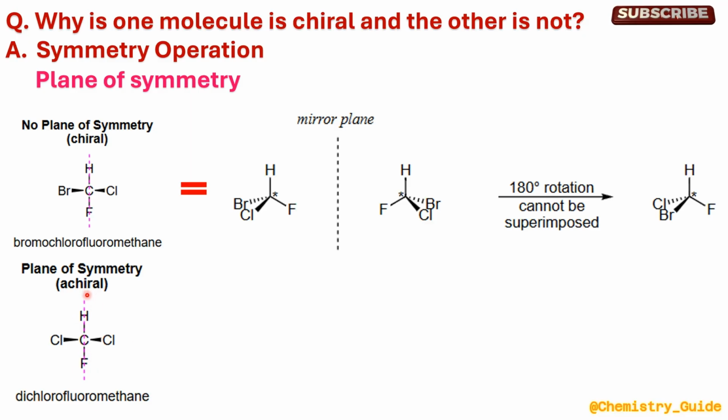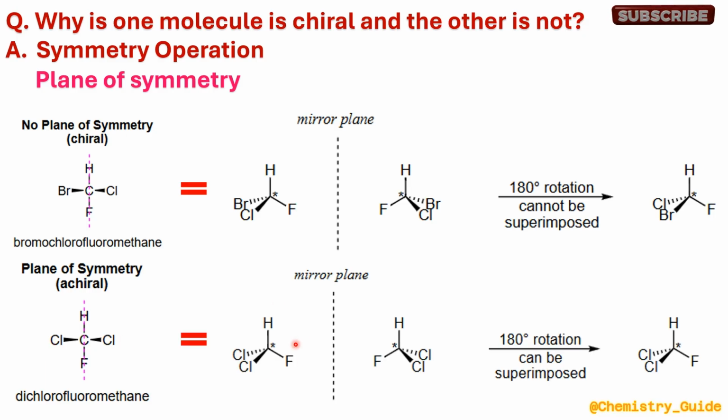In this case, if we try to pass a plane of symmetry, we get the compound divided into two equal halves, both having a chlorine substituent. Let us see the three-dimensional view. This is our wedge and dotted form, and this is the mirror image. If we rotate the mirror image by 180 degrees, we get the parent compound back with the same substitution pattern. One of the chlorines is below and another is above, and in the parent compound there is a similar substitution: one chlorine is below and another above. So when there is a plane of symmetry, the molecule is said to be achiral, and where there is no plane of symmetry, the molecule is said to be chiral in nature.